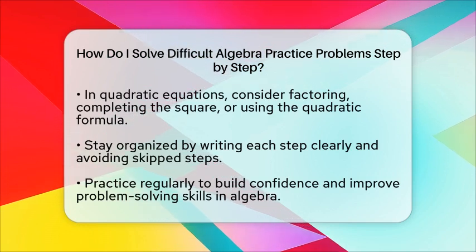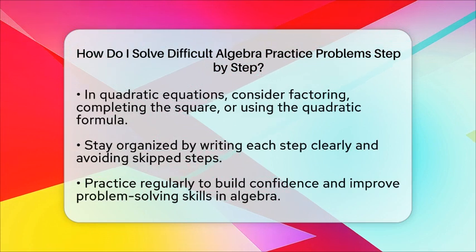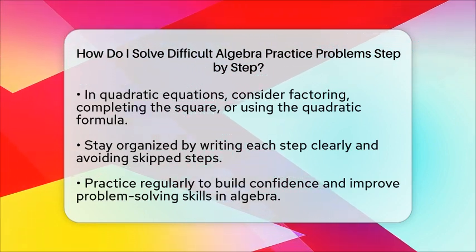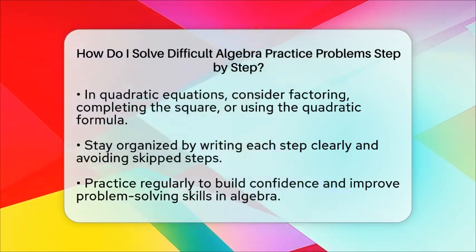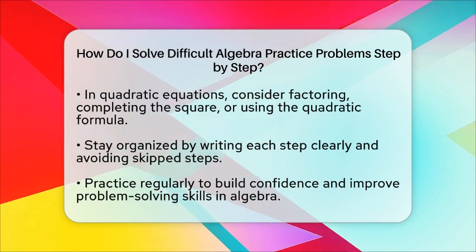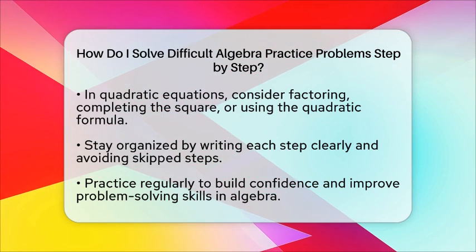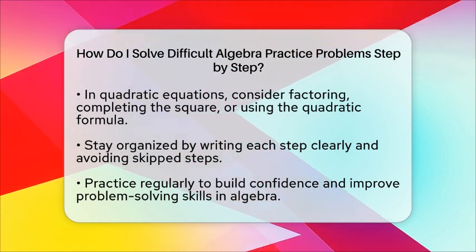For instance, let's solve the equation 3 times the quantity of x plus 3 equals 2 times the quantity of x minus 2. Start by distributing. You will have 3x plus 9 equals 2x minus 4. Next, move the variables to one side by subtracting 2x from both sides. This gives you 1x plus 9 equals negative 4. Then, subtract 9 from both sides to find that x equals negative 13.